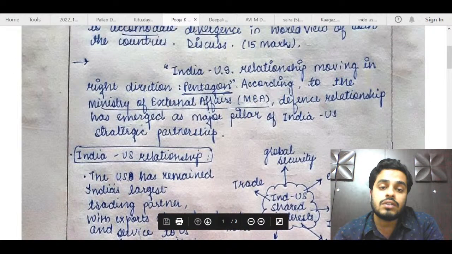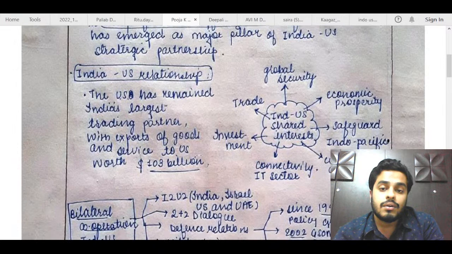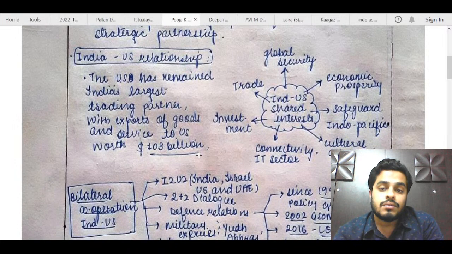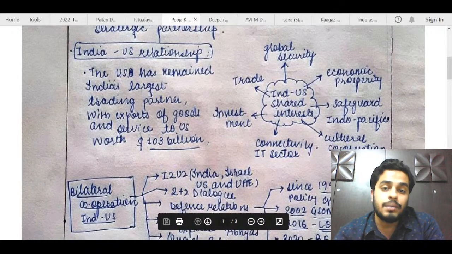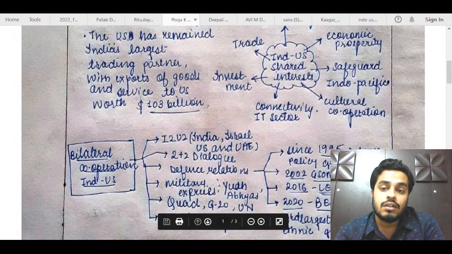Like the Pentagon's, just like Saira had mentioned about India's PM, this is also a fine quote. Shared interest is fine. Again, examples are missing here. You could have done the same thing that I said to Abhi, like you could have combined both these sections, bilateral cooperation and India US shared interests. That would have made you avoid the need to write two sections and draw so much. When you talk about defense initiatives, there only you can talk about these things.